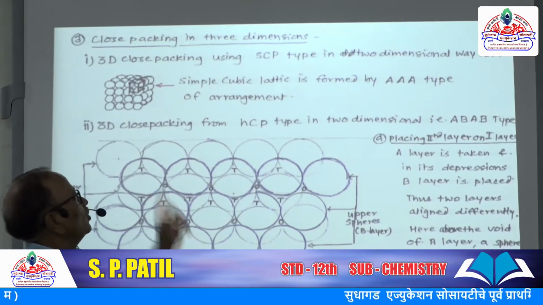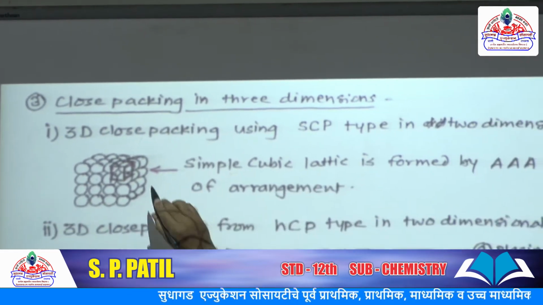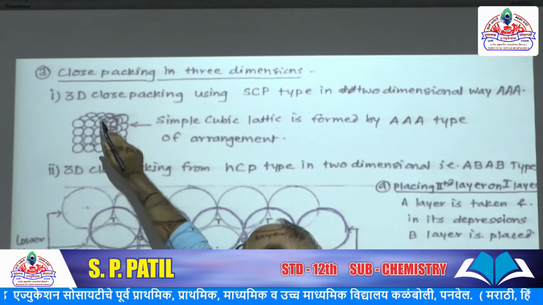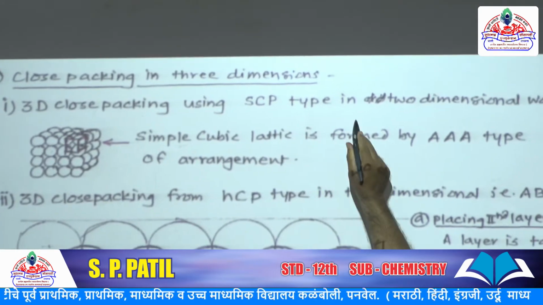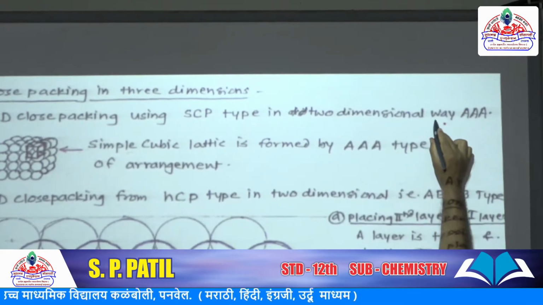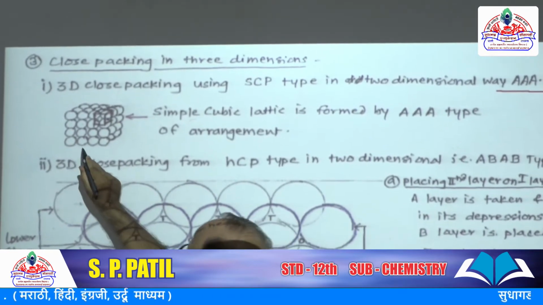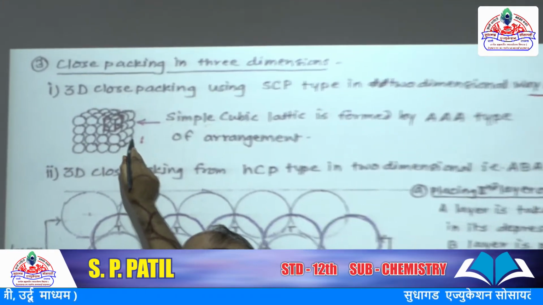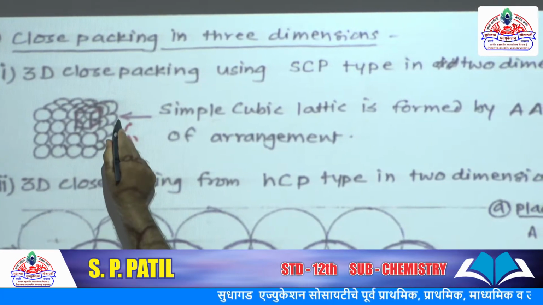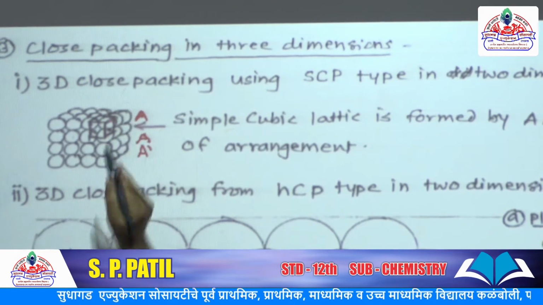Now next, close packing in 3 dimensions. It also has two types or two ways. First, 3-dimensional close packing using SCP type in 2-dimensional way, that is AAA type of structure. What is AAA type? If you see clearly, this first layer is A, the second layer is also A, the third is also A, and the fourth layer is also A.